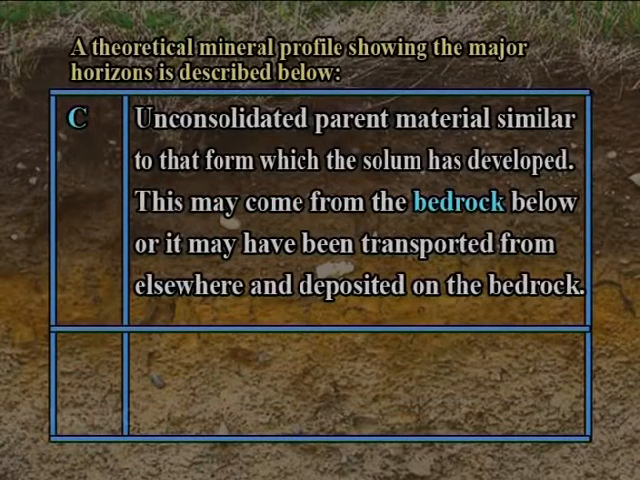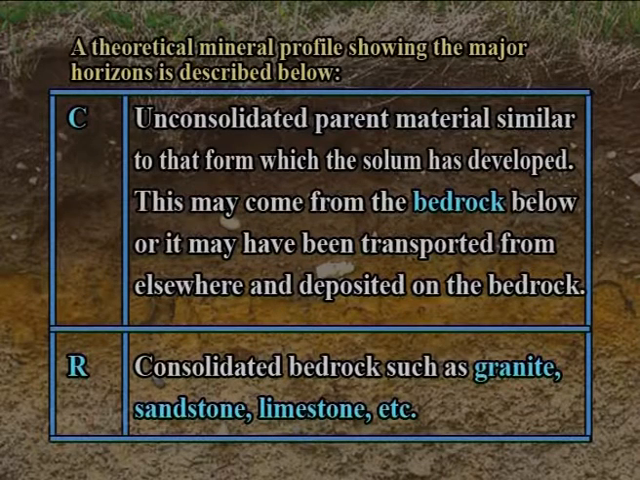C. Unconsolidated parent material similar to that from which the solum has developed. This may come from the bedrock below or it may have been transported from elsewhere and deposited on the bedrock. R. Consolidated bedrock such as granite, sandstone, limestone, etc.